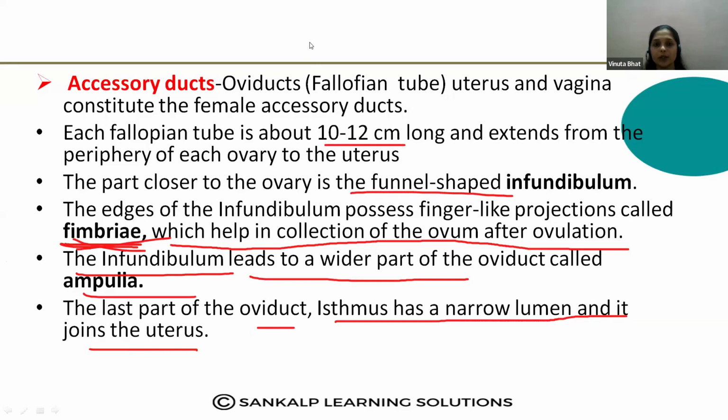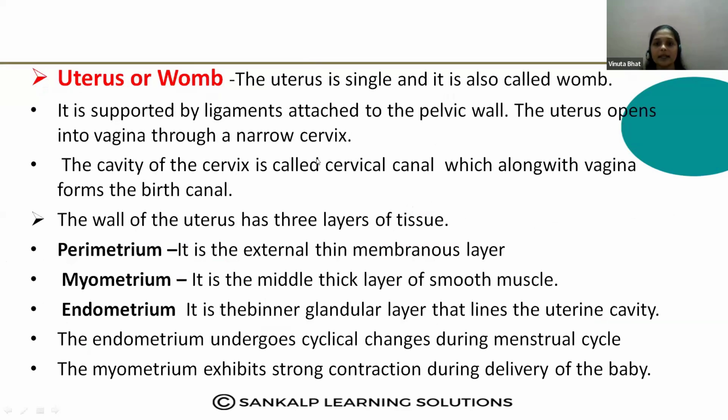Then the uterus. The uterus is also called the womb. And it is supported by ligaments attached to the pelvic wall. So how is the uterus attached? By the ligaments attached to the pelvic wall.